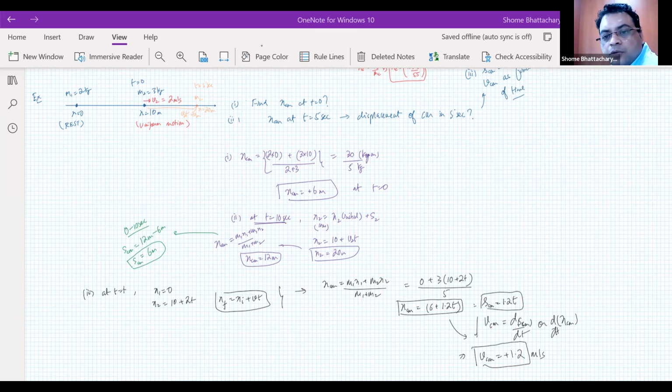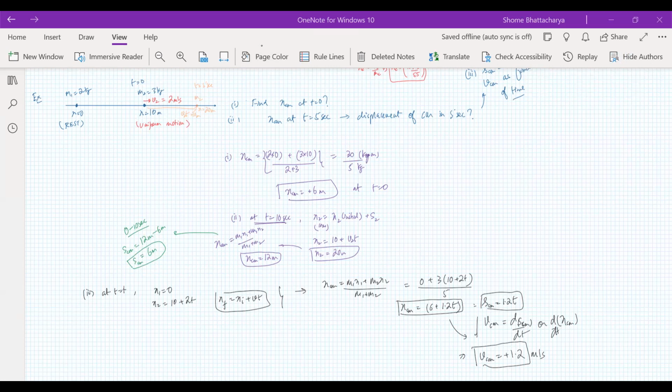Okay, so people, that's where we conclude today's lecture. Next time we will look more into motion of center of mass for the general n particle case. Through that we will look at how to apply Newton's second law for a system of particles. Newton's second law for an individual particle we've seen is that net force is equal to rate of change of momentum. But when it comes to a system, internal forces do not affect the momentum of the system. So net external force on a system will be equal to the rate of change of its momentum. We'll first see what is the definition of momentum of a system in terms of the velocity of its center of mass, and then we'll see how to apply dynamics.